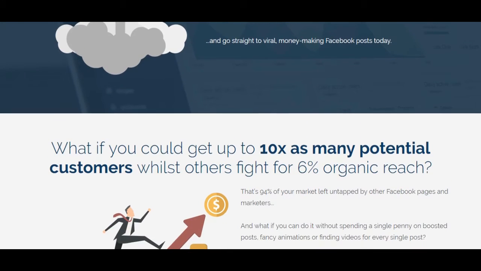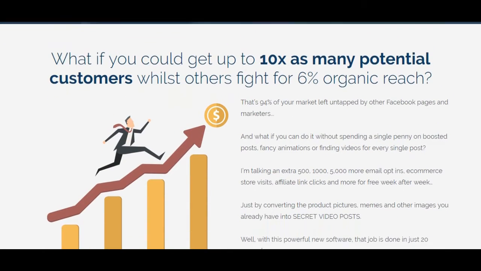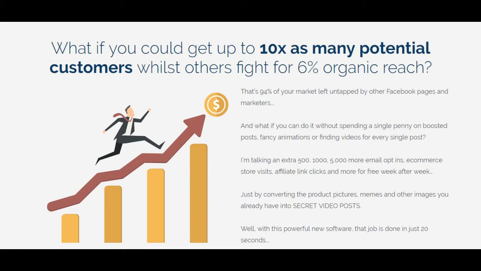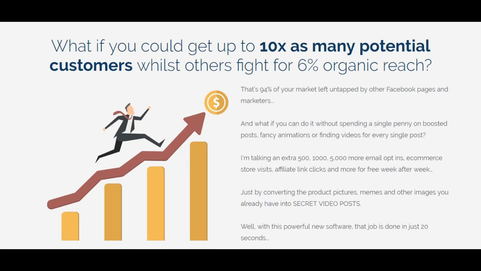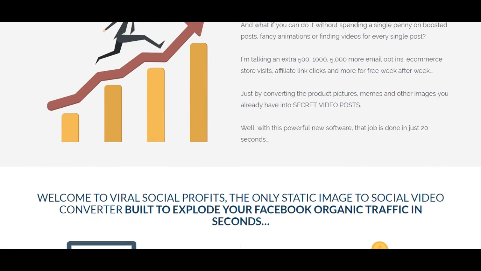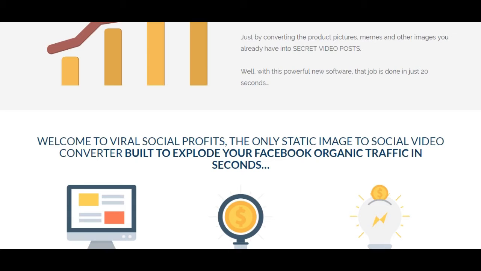What if you could get up to 10x as many potential customers whilst others fight for 6% organic reach? That's 94% of your market left untapped by other Facebook pages and marketers. And what if you can do it without spending a single penny on boosted posts, fancy animations, or finding videos for every single post? I'm talking an extra 500, 1,000, 5,000 more email opt-ins, e-commerce store visits, affiliate link clicks, and more for free week after week. Just by converting the product pictures, memes, and other images you already have into secret video posts. Well, with this powerful new software, that job is done in just 20 seconds.